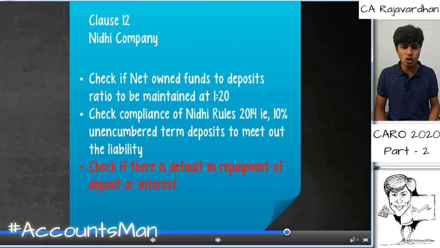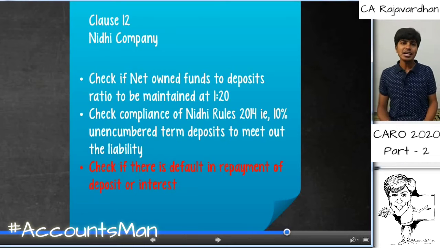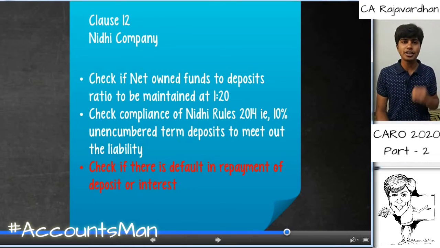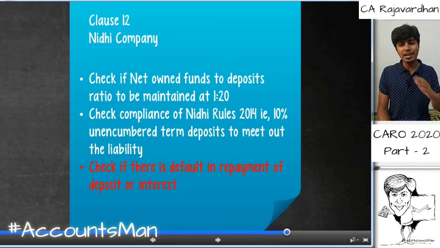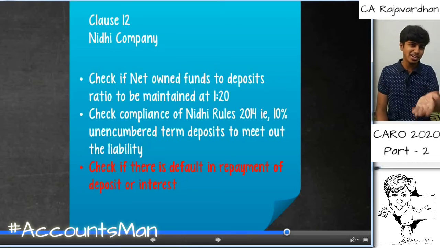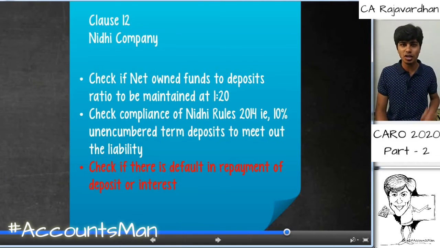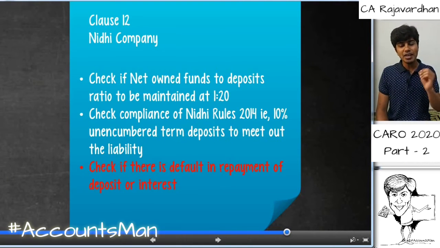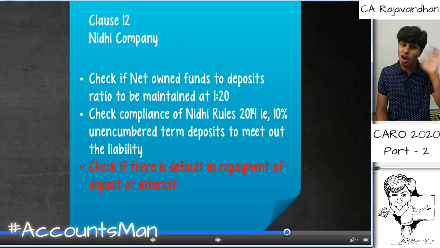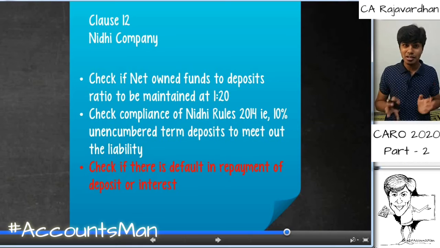Let us now go to clause 12. It talks about Nidhi companies. Regarding Nidhi companies, a statutory auditor should check whether the ratio of 1:20 of net owned funds is being addressed or not, and whether more than 10% of the monies is being kept in unencumbered term deposits to settle the liabilities. These two things are to be checked. That is the new Nidhi rules that came up in 2014. We also should check whether the company has made repayment of the deposits along with interest on time. If not, we need to comment.